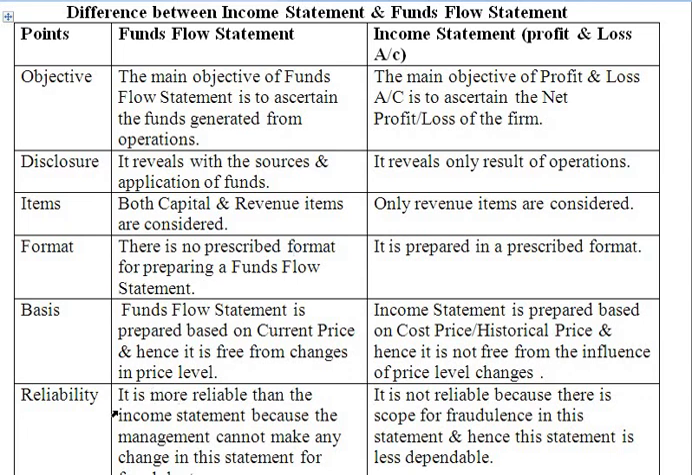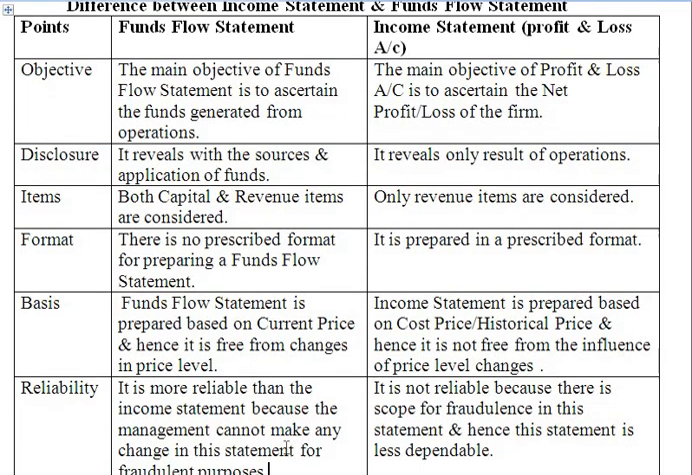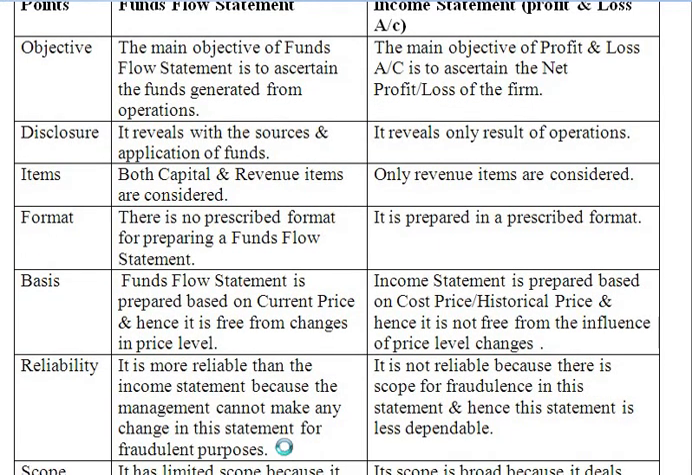Now, the next point of difference is reliability. The funds flow statement is more reliable than the income statement, because the management cannot make any changes in this statement for fraudulent purposes, as basically this statement is used by the management for their decision making. So they don't make any fraudulent statement or record any fraudulent items in the funds flow statement. So we can say that the funds flow statement is quite reliable compared to the income statement.